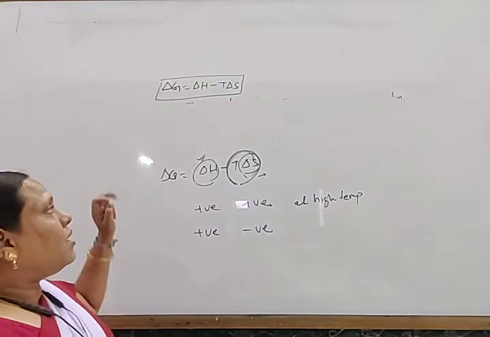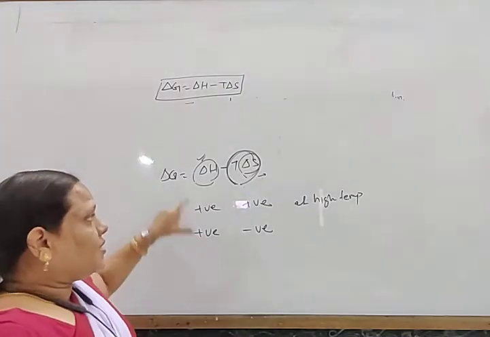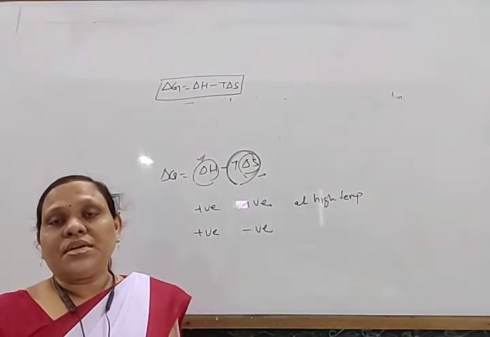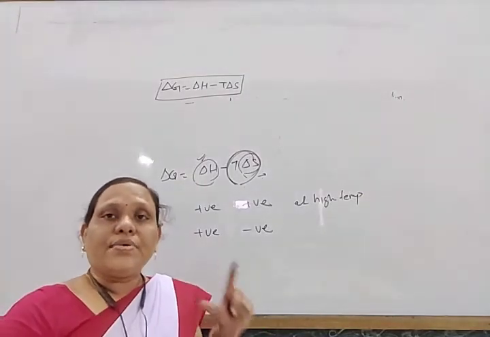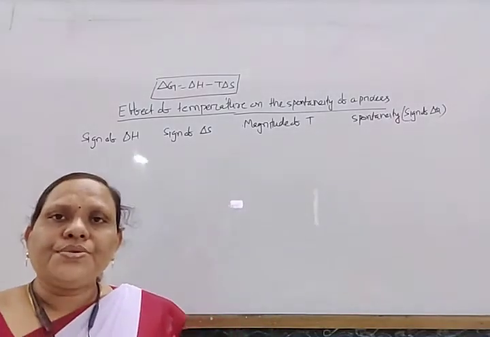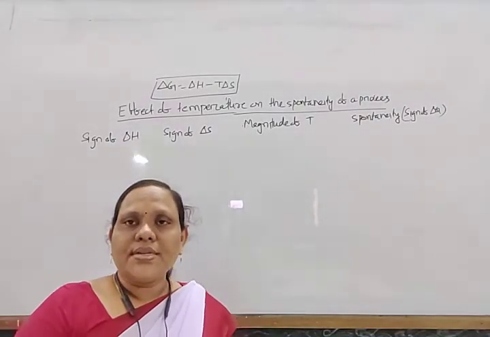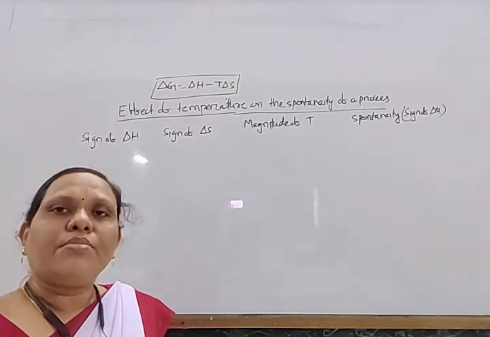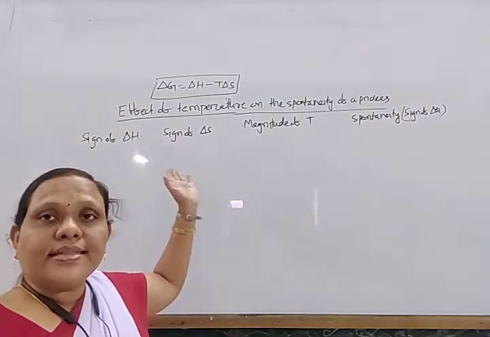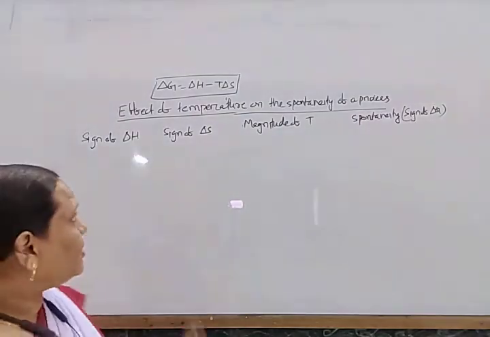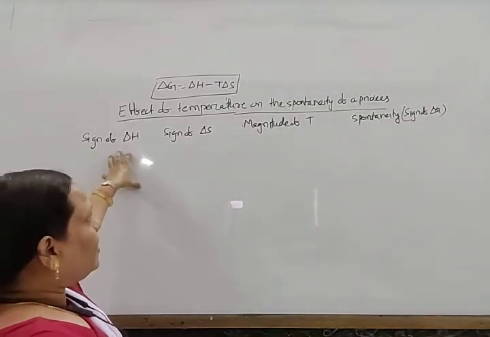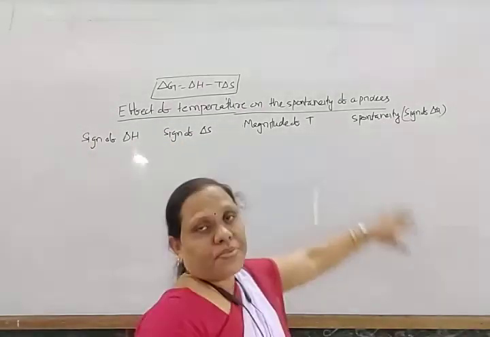Now let us look at some criteria: under which condition a process becomes spontaneous, under which condition it becomes non-spontaneous, and what is the effect of temperature. So for ΔG to become negative, not only ΔH and ΔS, but also temperature is an important factor. Now look at the effect of temperature on the spontaneity of the process, with the sign of ΔH and the sign of ΔS.